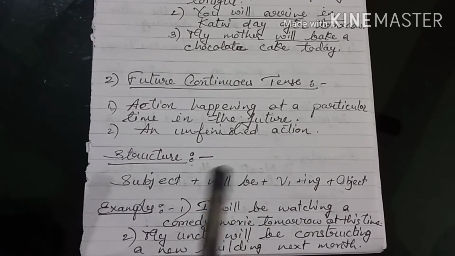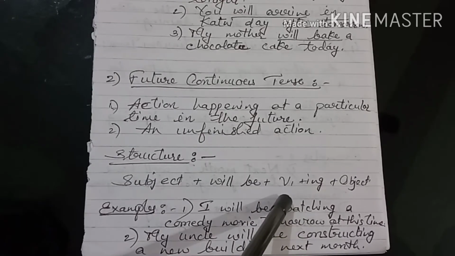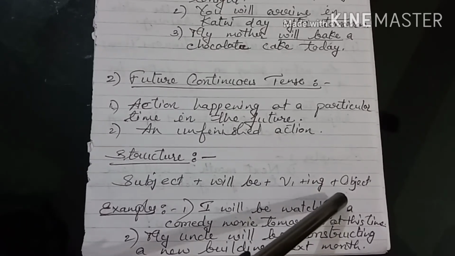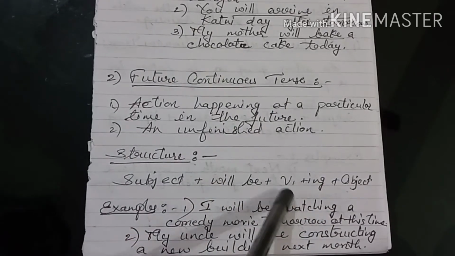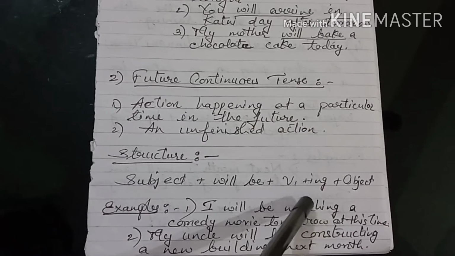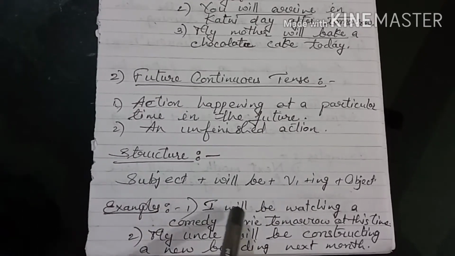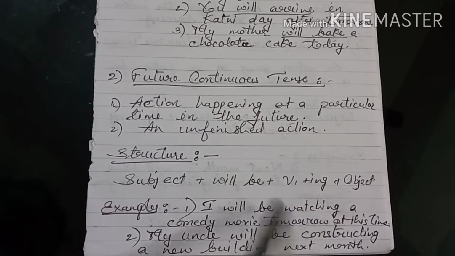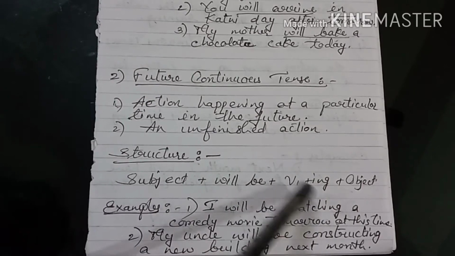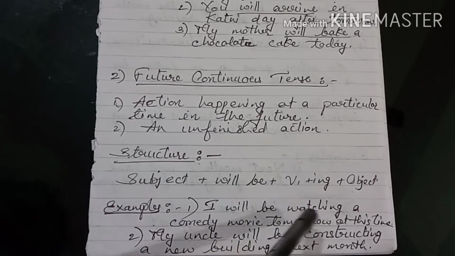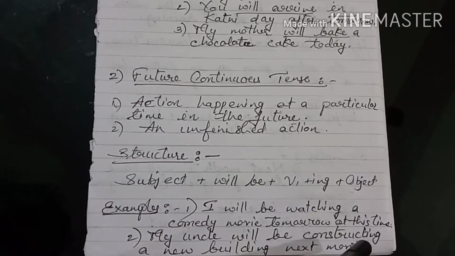We'll see its structure: subject plus will be plus first form of verb plus ing plus object. So as you can see that it's a continuous tense, we have made use of V1 plus ing form, that is present participle form. Examples are, I will be watching. Will be plus V1 plus ing, watch first form of verb plus ing. So I will be watching a comedy movie tomorrow at this time.